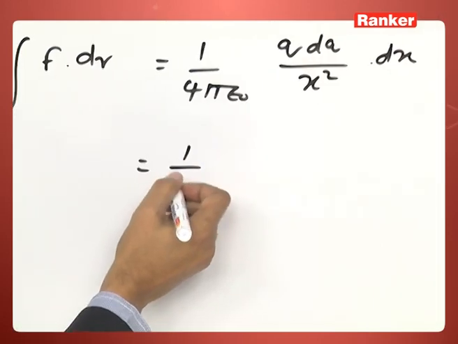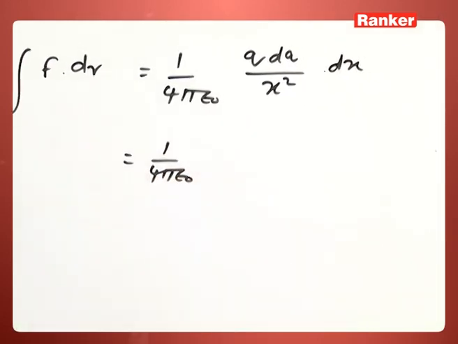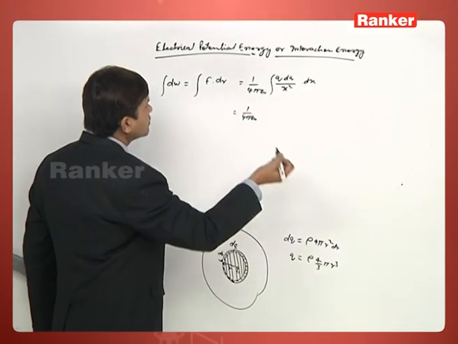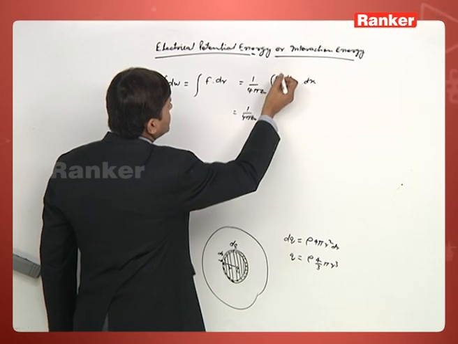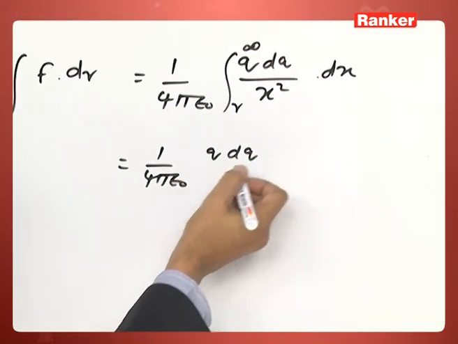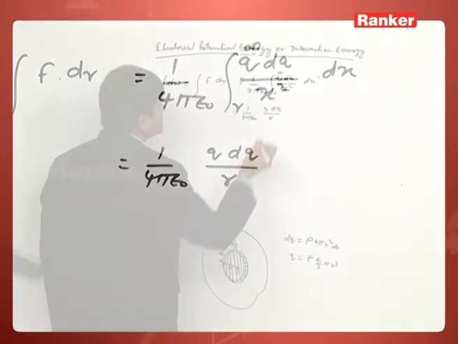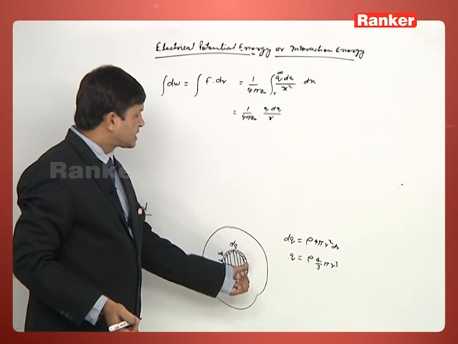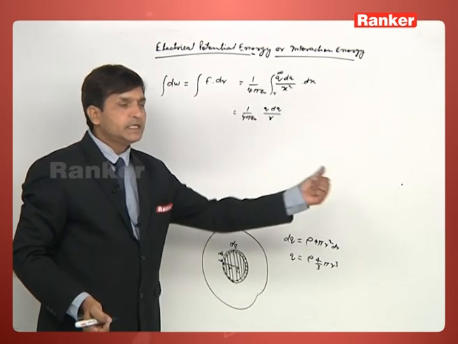So, 1 by 4 pi epsilon naught, limit of x from r to infinity, it will be q dq by r. This is the work done to remove the charge from surface to infinity.